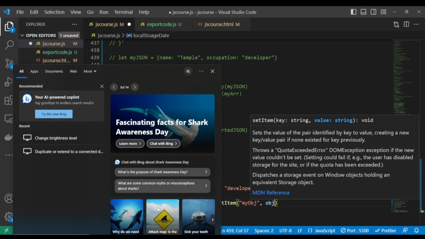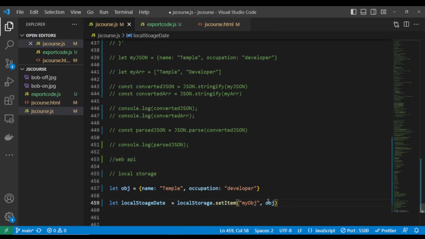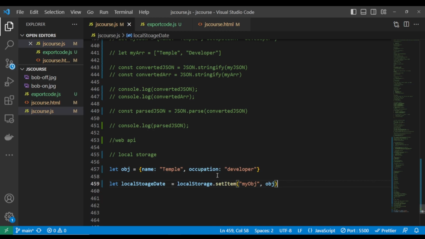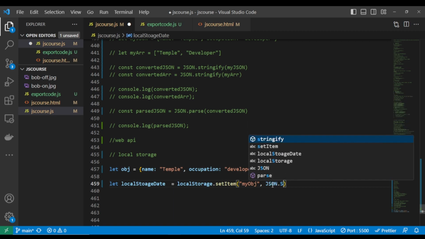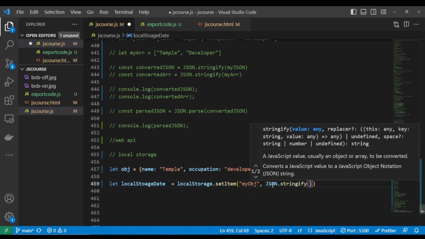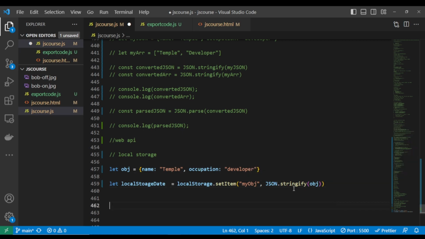If I put this data this way, it's not going to work. This is an object. You cannot store a straight object in your local storage. You have to pass it into a string. So we can do that with our JSON.stringify method. So you just simply pass in this object into JSON.stringify.